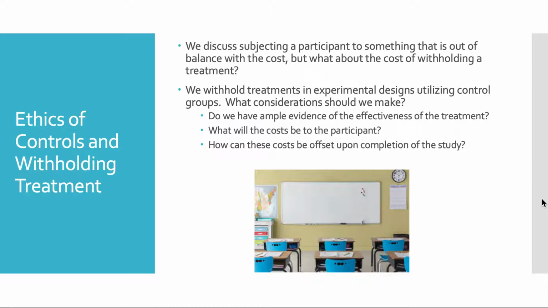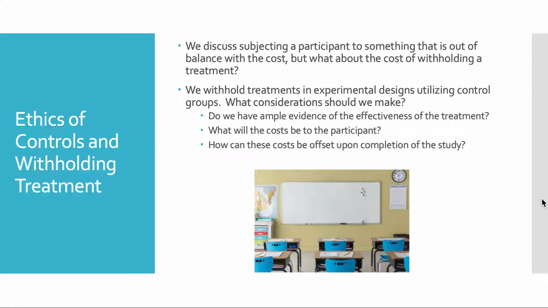Of course, we want to look at what will the cost be to the participant. How harsh would it be if we remove them from the treatment group and put them in the control? How harsh would those effects potentially be? And how can these costs be offset upon completion of the study if we do decide to withhold the treatment for our control group? A control group, by definition, is always going to have the treatment withheld from them. So if we're using a control group in any kind of way, we want to look to these considerations.